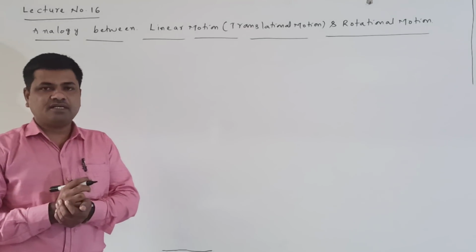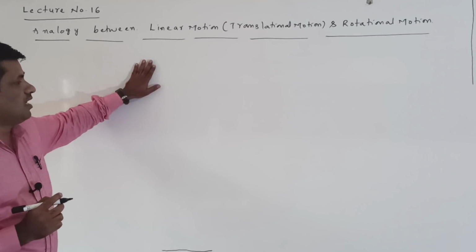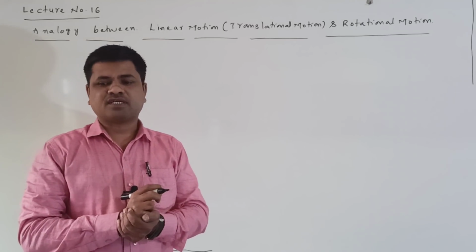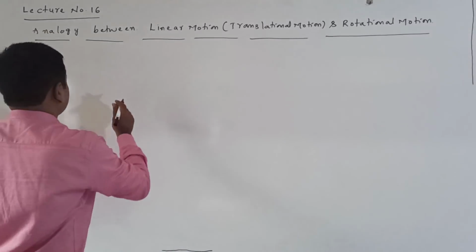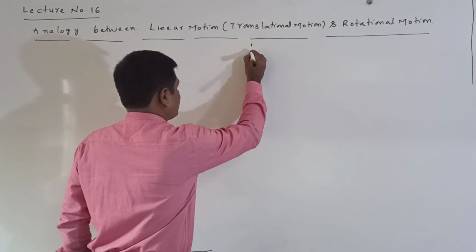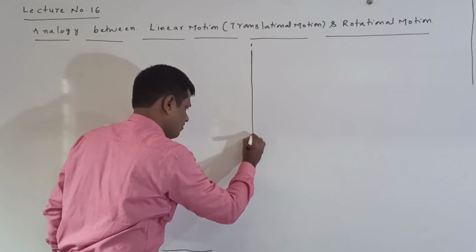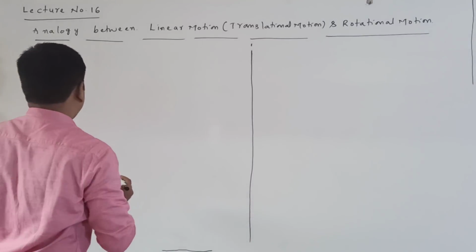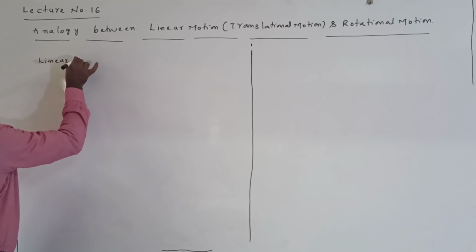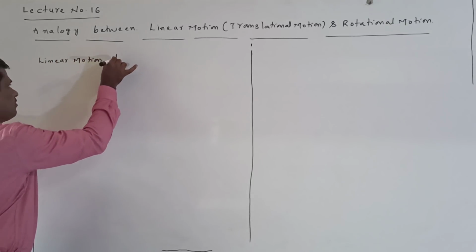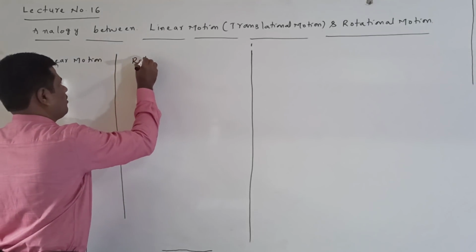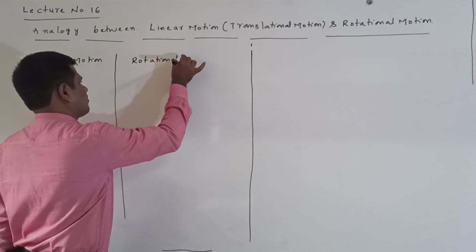It means all physical quantities we are comparing here, between linear motion and rotational motion. First, this one I consider as linear motion or translational motion, and this one I consider as rotational motion.